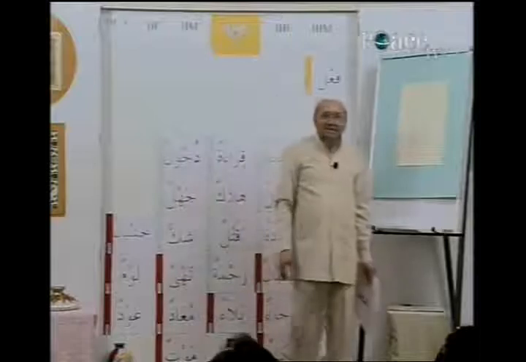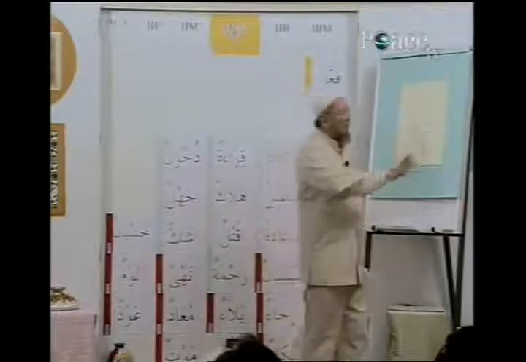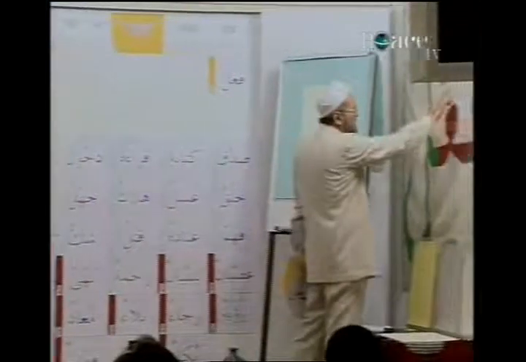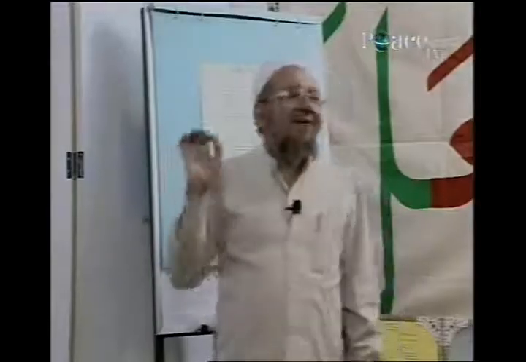Our perfect would be fa'ala. Now, what change has occurred? Shadda. We have put shadda on radical ayn. Please see that our radical ayn is what? Red, and then shadda is there. So it will become what?